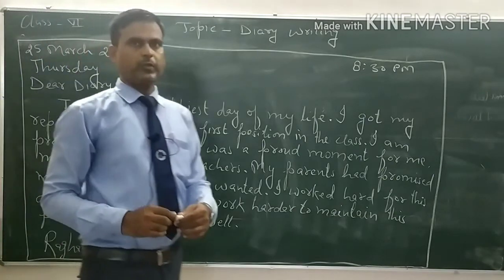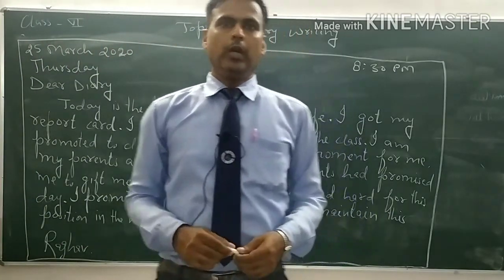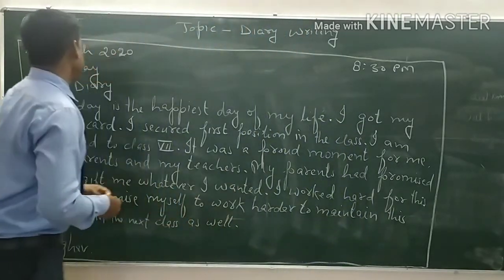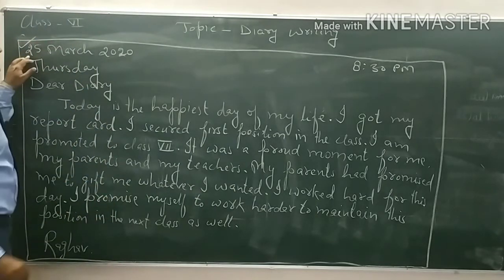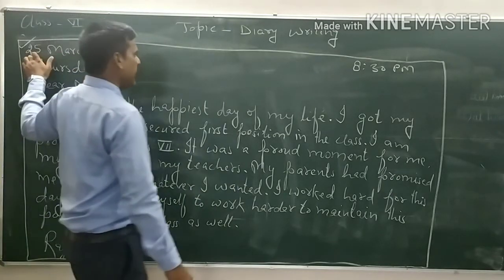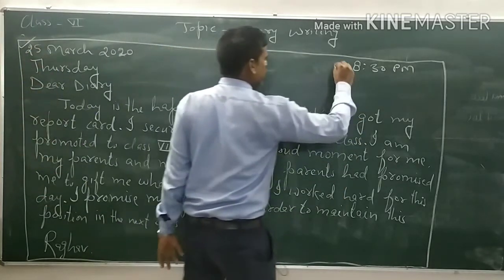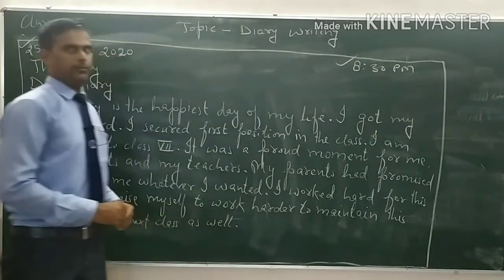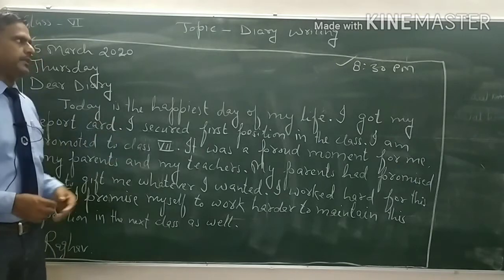So see, as I told you, in the format of diary writing, first of all we will write the date at the left hand corner, and at the right hand corner we will write the time of diary writing.